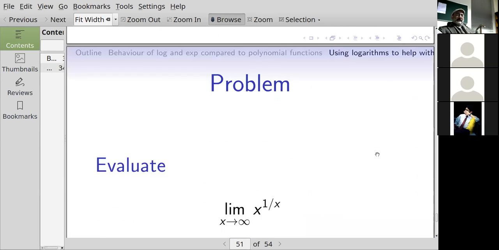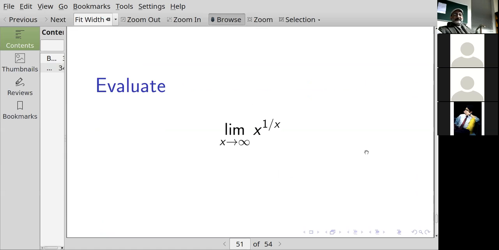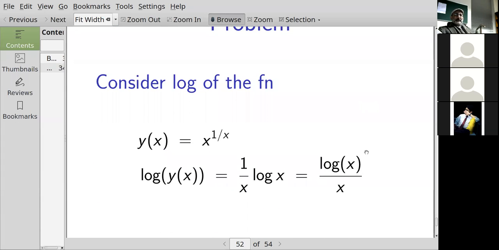All right. Okay, so limit as x goes to infinity of x to the 1 over x. Let y of x equal x to the 1 over x. Logarithm of y of x, I can pull the 1 over x downstairs outside of the logarithm. That's 1 over x times the log of x. That's the log of x over x.